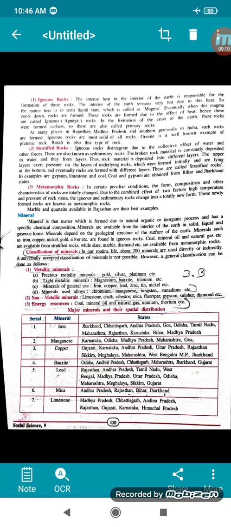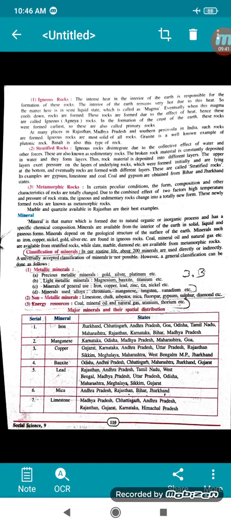Minerals depend on the geological structure of the surface of the earth. Where are minerals found? It depends on the geological structure of the earth. Minerals such as iron, copper, nickel, gold, silver are found in the igneous rocks. Coal, mineral oil and natural gas are available from the stratified rock, while marble, diamond and others are formed in the metamorphic rock. You have to remember this and note it down. When you are asked to define mineral, you have to write this full paragraph. And next is classification.